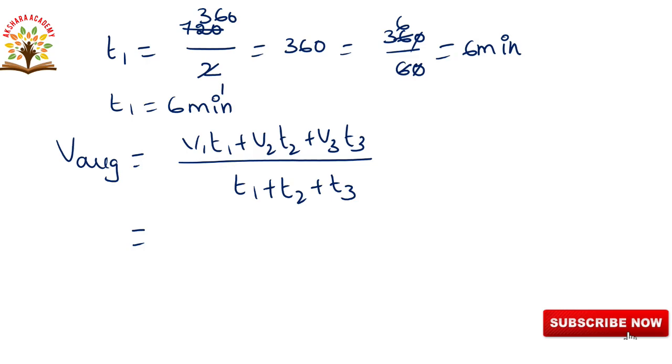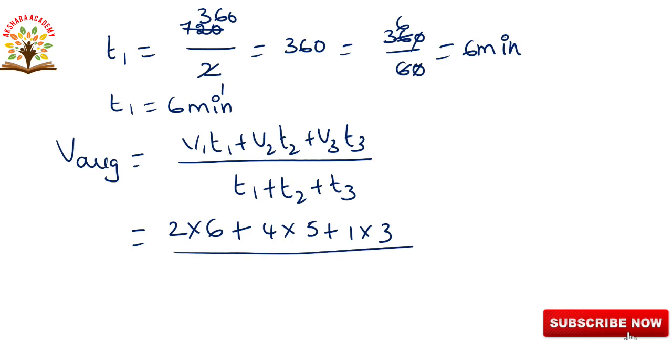Substituting values, V1 is equal to 2 and T1 is equal to 6, and V2 is equal to 4 and T2 is equal to 5, plus V3 is equal to 1 and T3 is equal to 3 minutes, and again T1 plus T2 plus T3. T1 is equal to 6 minutes, T2 is equal to 5 minutes and T3 is equal to 3 minutes.